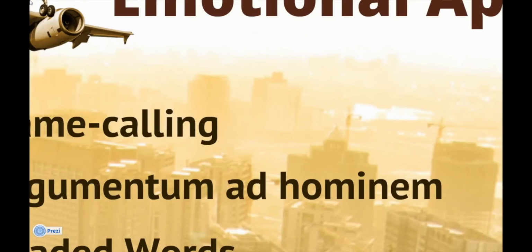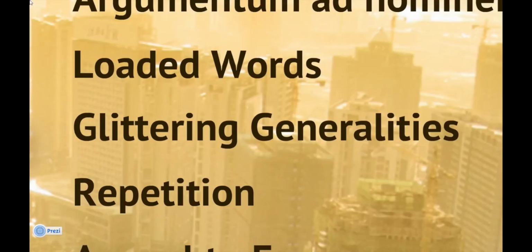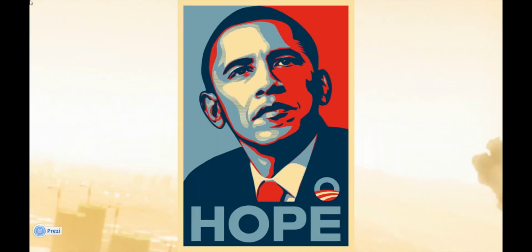Glittering generalities are very positive words that are designed to incite a positive reaction out of one's audience. For example, the use of the campaign slogan, Hope, by Obama in 2008, inspired voters by reassuring them that under Obama there was a bright future for America.